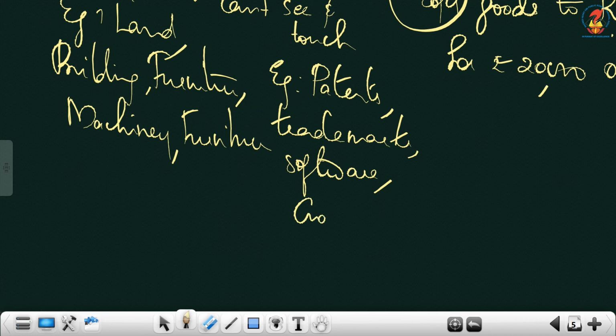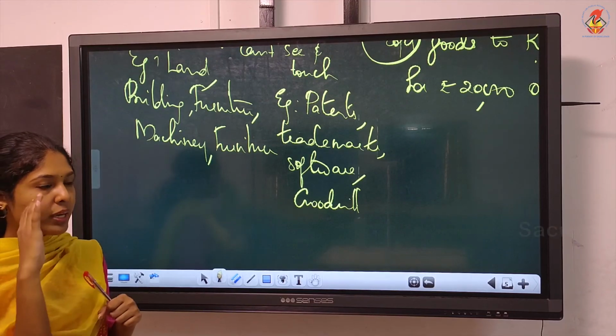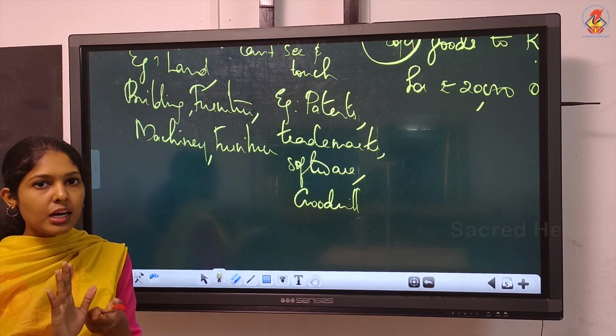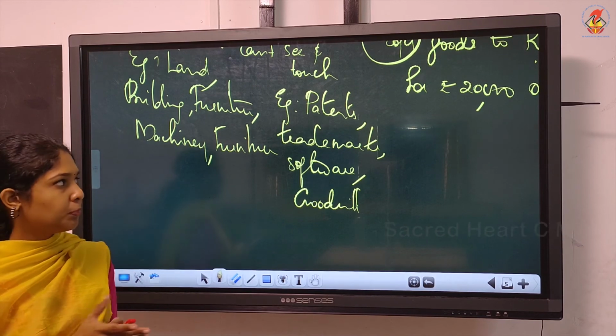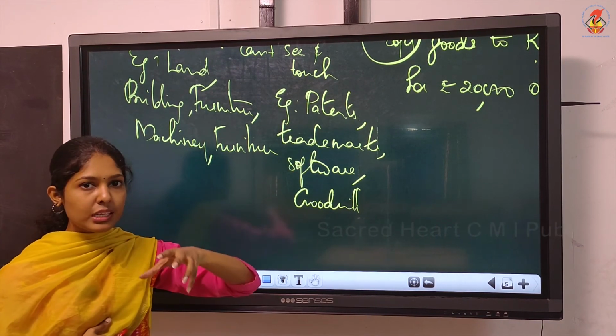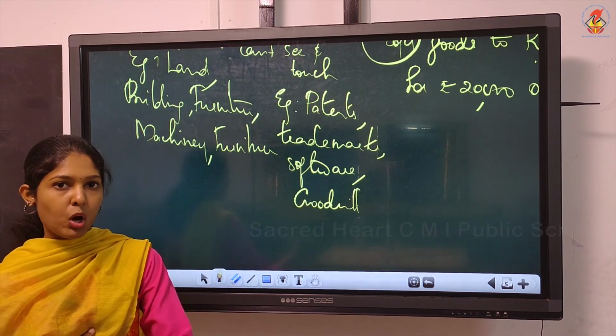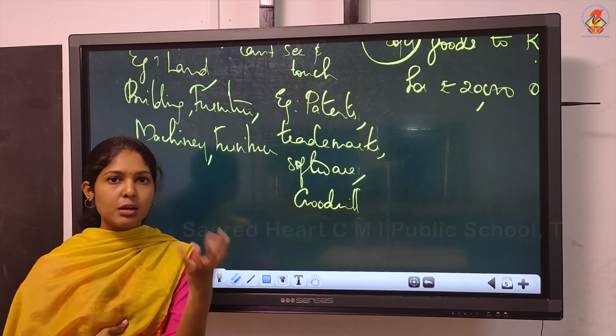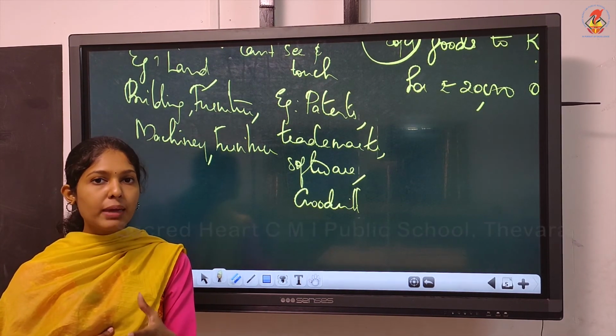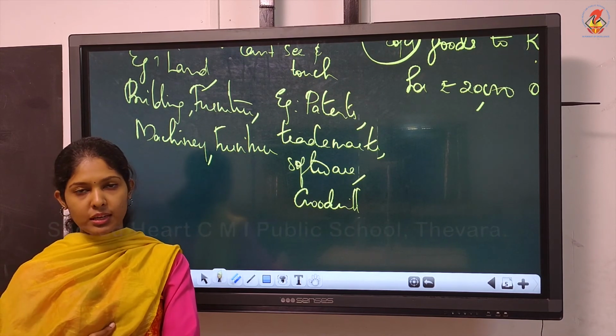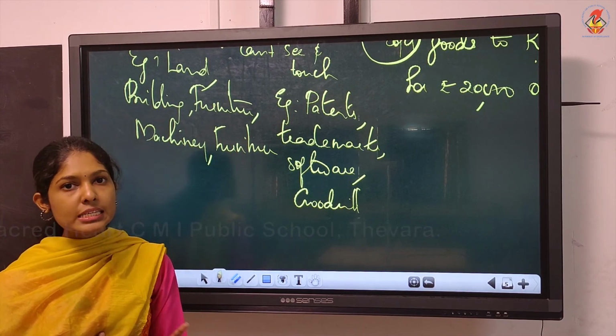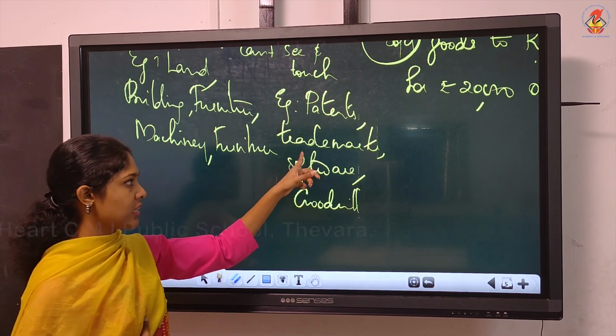Then patents, trademarks, goodwill. All these are examples of intangible assets, which we can't see and touch, but it is a non-current asset for you. Patents means exclusive right over a particular product. If you have invented a product or an item, you would be having exclusive right on that. That is your asset, but it is intangible in nature, which we can't see and touch.